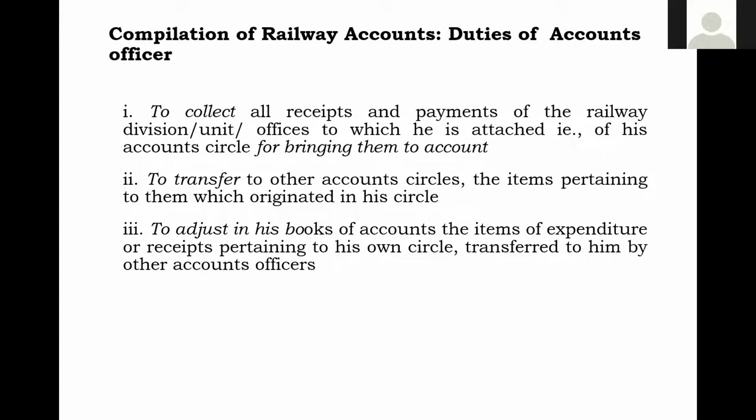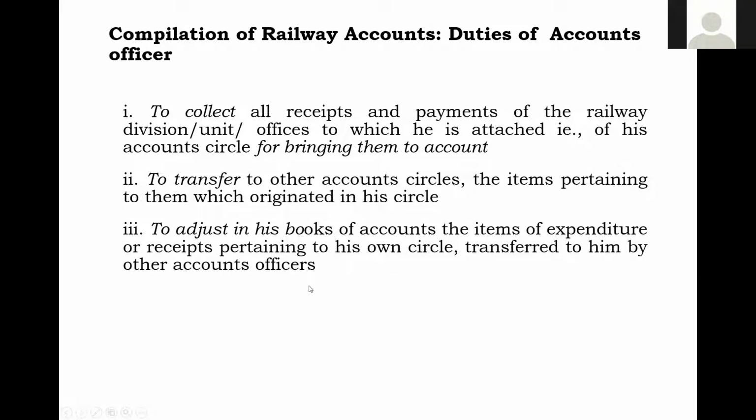Similarly, from other accounting circle, if some amount has to come to us, then advice of clearance they will be sending, and from central account section we will be getting clearance memo, and then JV will be prepared. Then this is how the adjustment will take place. So to adjust in his books of accounts items of expenditure or receipt pertaining to his own circle transferred to him by other accounts officers.